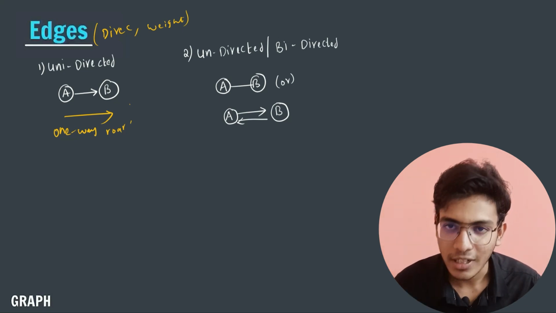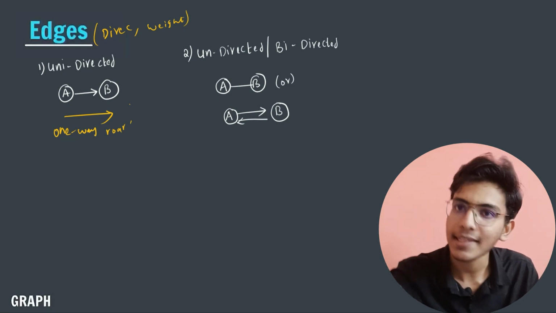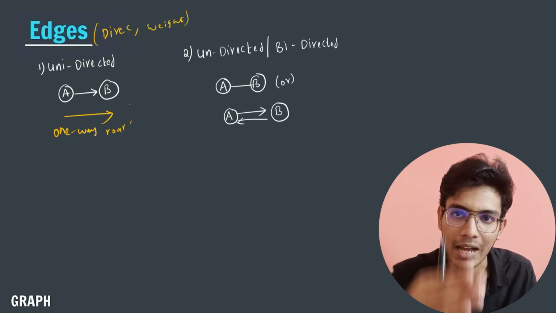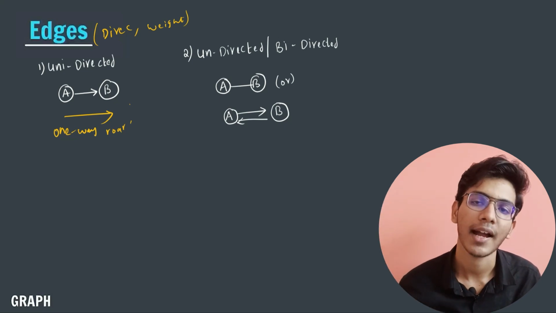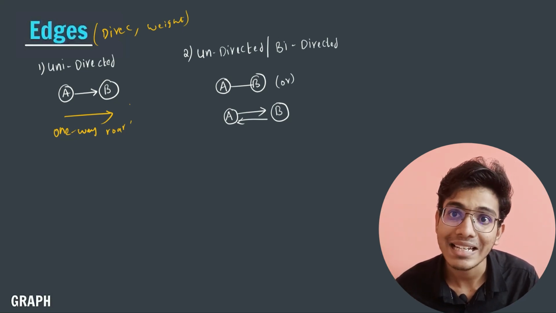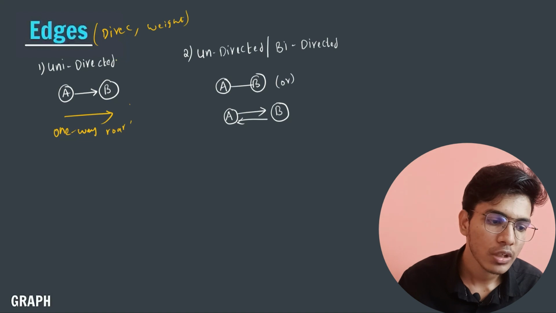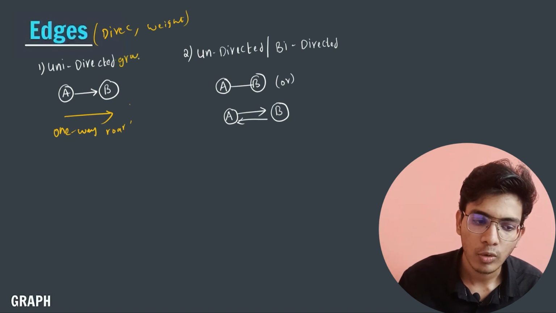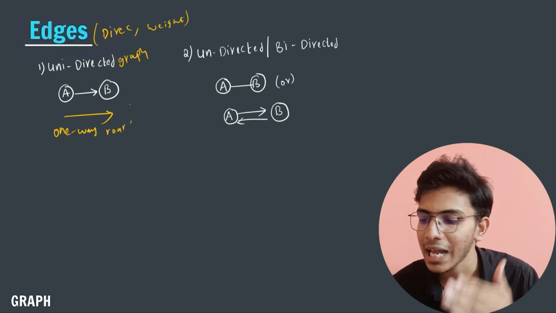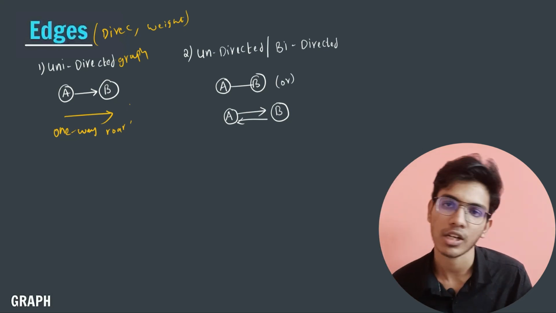We can't take a U-turn. We have to go in a straight path, and if we want to come back, then I will rotate. I will travel all the way and I can come back, right? So you can consider this a unidirectional graph. We call this a directed graph. So a unidirectional graph is a graph in which we can only travel in a particular given direction.